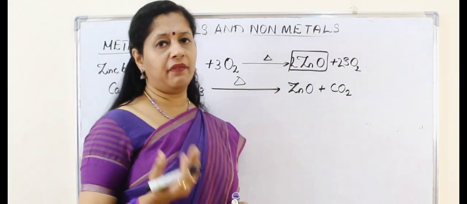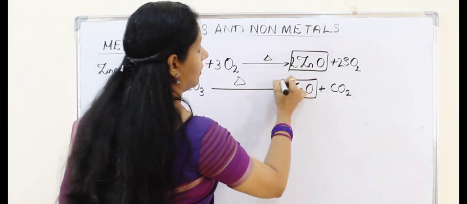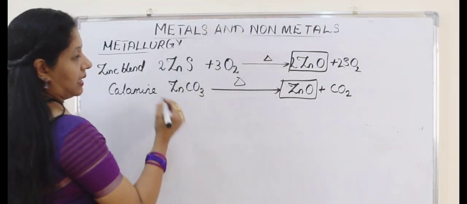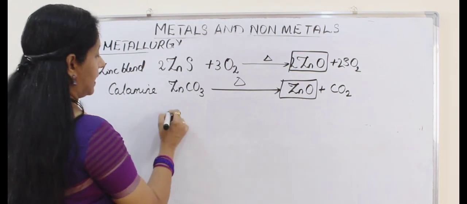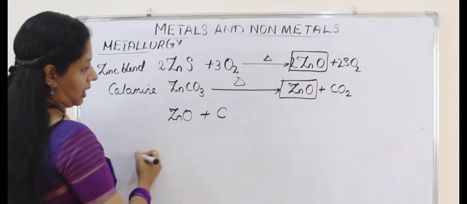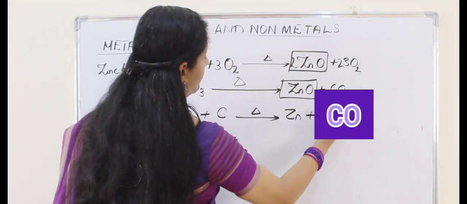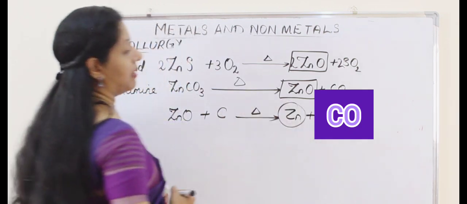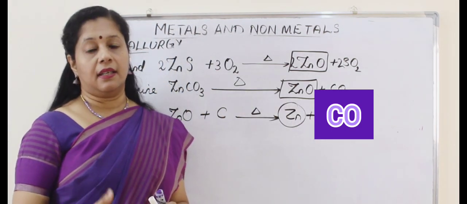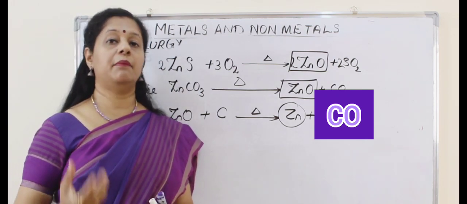NCERT has not mentioned them. If you can remember, well and good. Now in both these cases, what did we get? Zinc oxide. We are using carbon to reduce it. Carbon or coke is used as a reducing agent. So zinc oxide is now heated in the presence of coke or carbon. What do we get? Zinc plus carbon monoxide. So now we got our metal in the pure form, that is zinc. Now we have to do refining of this metal to get completely pure metal.